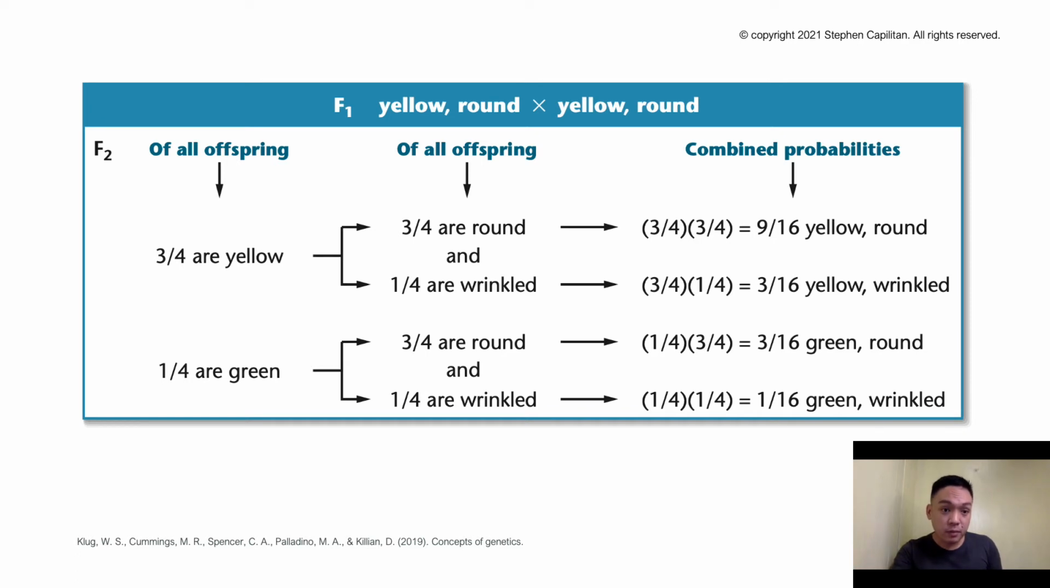So of all the offspring, 3/4 are yellow, 1/4 are green. How many of them are round or wrinkled? We have got 3/4 are round and 1/4 are wrinkled. For the greens, 3/4 also are round and 1/4 are wrinkled. So now we combine these probabilities by simply multiplying. 3 times 3 is 9, and 4 times 4 is 16. So these are the particular phenotypic and genotypic ratios that we got from this F1 generation of the dihybrid cross.